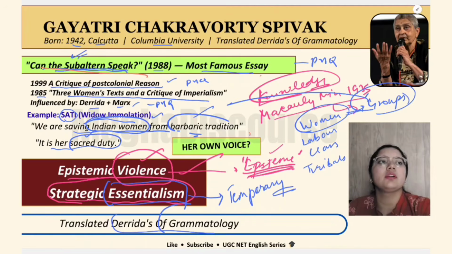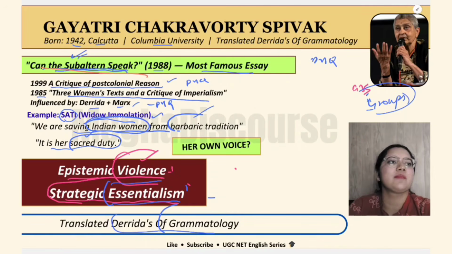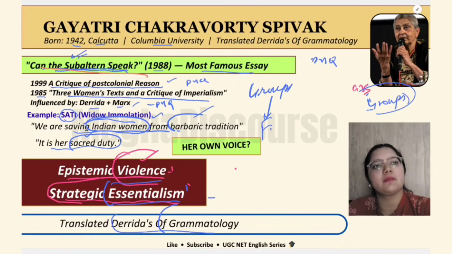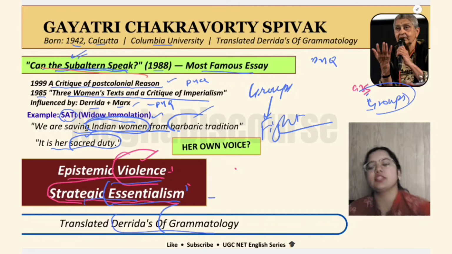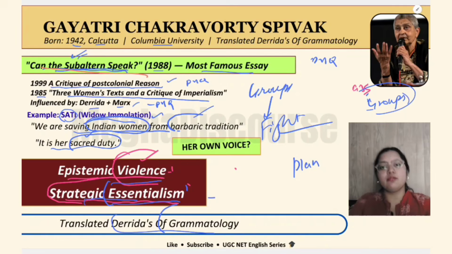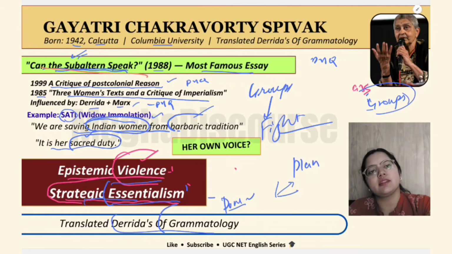And these groups, wait a second, let me clear it. These groups should fight, right? So this is strategic essentialism, that strategically, by a plan, they should come together in solidarity with each other, and then they should fight. And once the work is done, when you are done with the objective that you wanted, you should again get separated. So this is strategic essentialism.